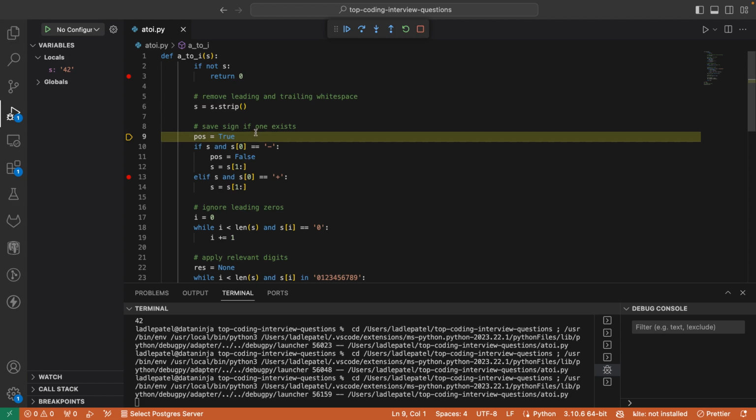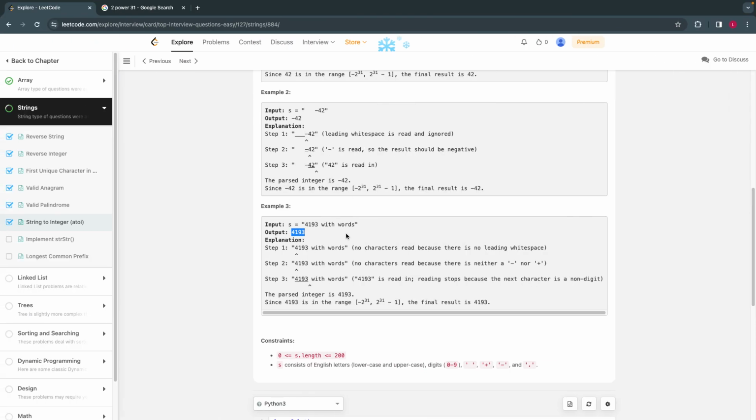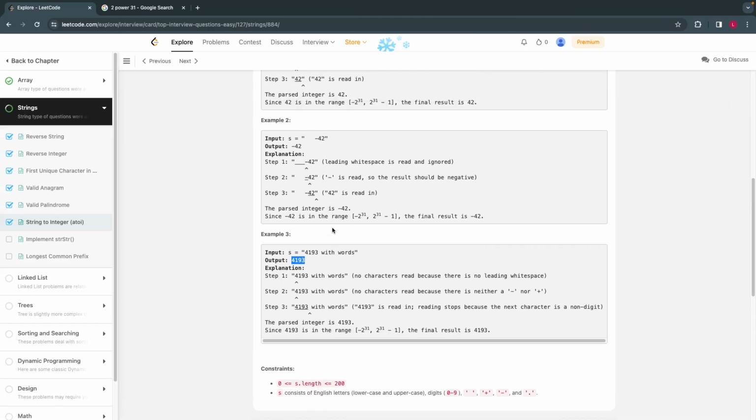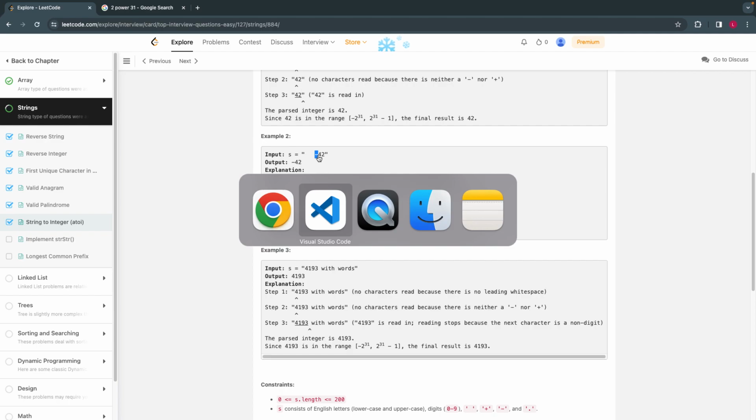So now it is the job of the code to take care of the sign symbol. If you remove these white spaces, the first character, the element at index 0, will be the sign symbol. That is what this is doing.